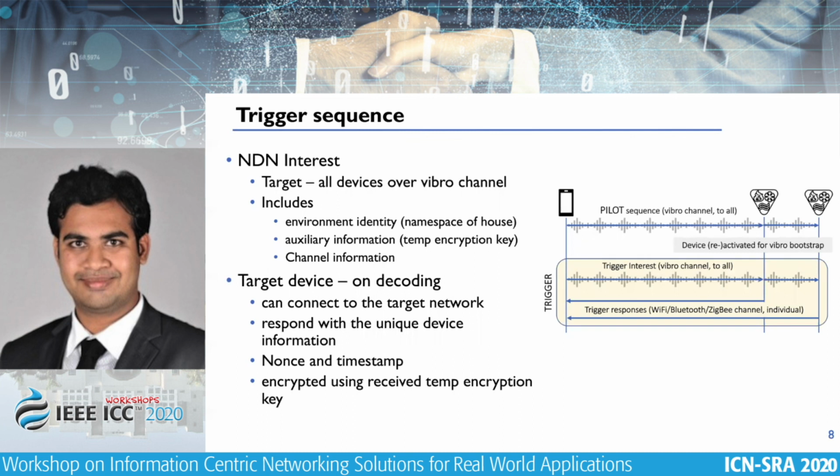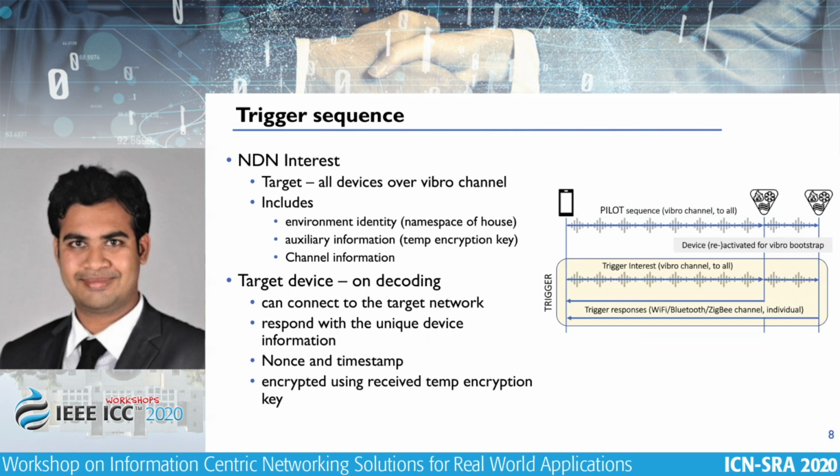The pilot sequence is followed by the trigger sequence, which includes an NDN interest from the controller to the device, which is present within the vibration range. The vibrations thus sent carry information for the devices about the operating namespace or the environment in which the device would be operating, and auxiliary information which includes cryptographic material, keys, and other details, temporary keys that would be used in further sequences and communication, along with the most important information, which is the channel details that the device would have to use for further communication.